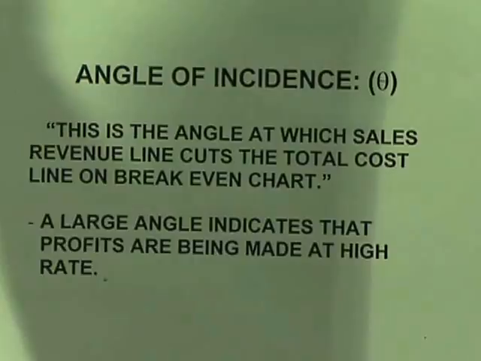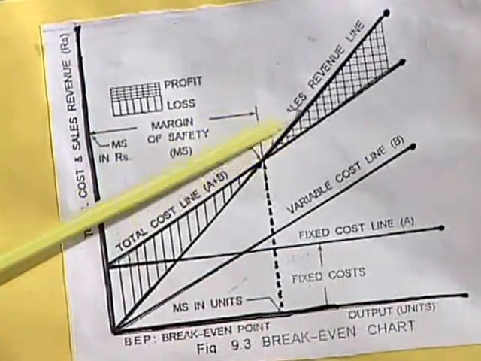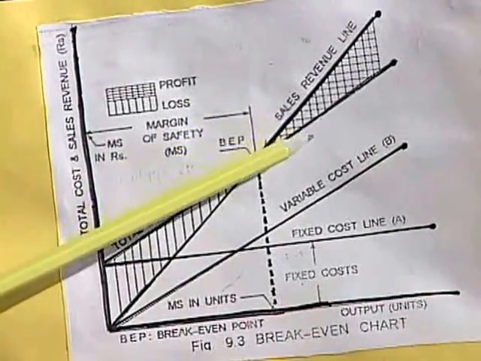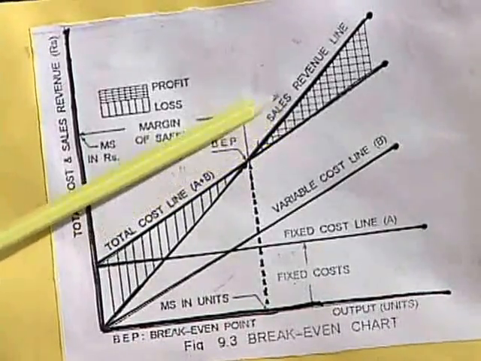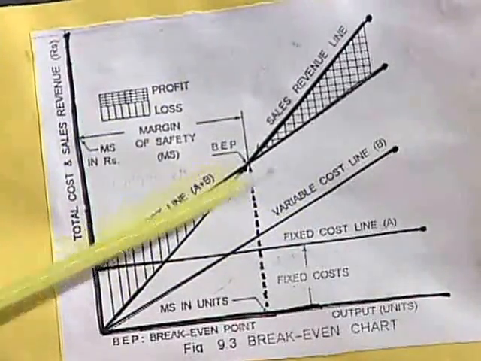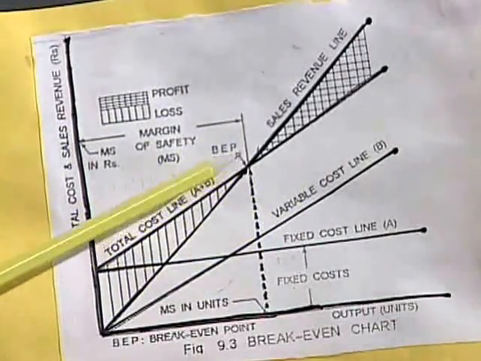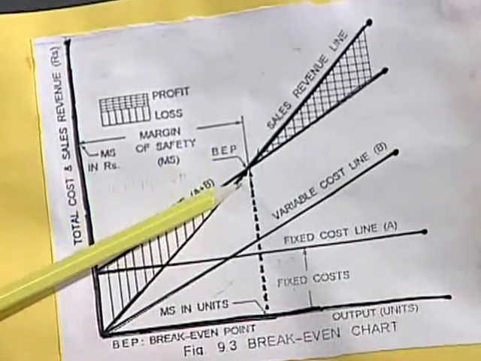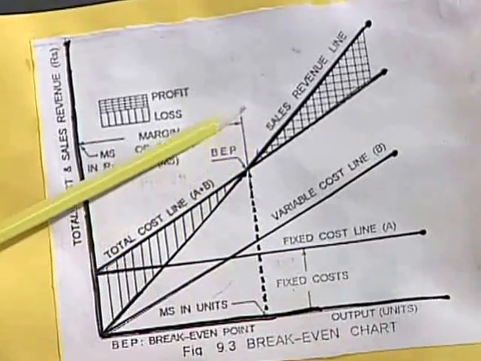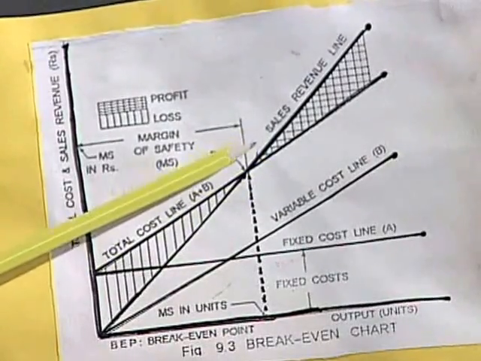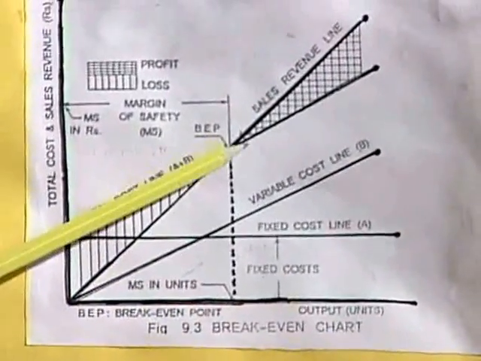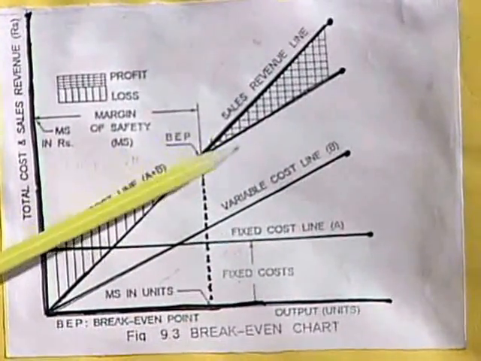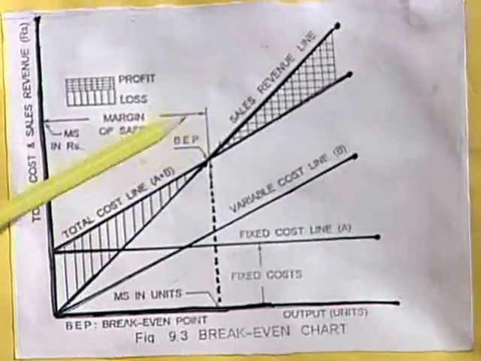Now here, if we see this, it is nothing but the angle of incidence. When we take this angle of incidence, if this is more, that is, the variation between total sales and total cost is more, then we will get more angle, so that profit is more. When it is less, then we will get less profit. This is how it gives us the angle of incidence.